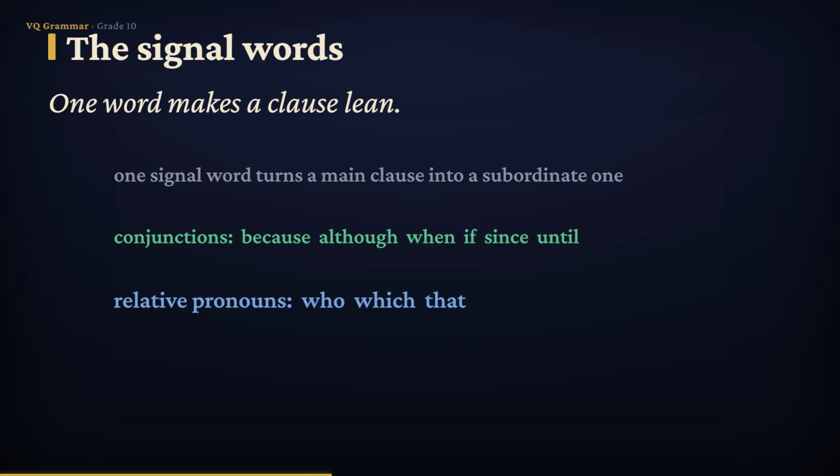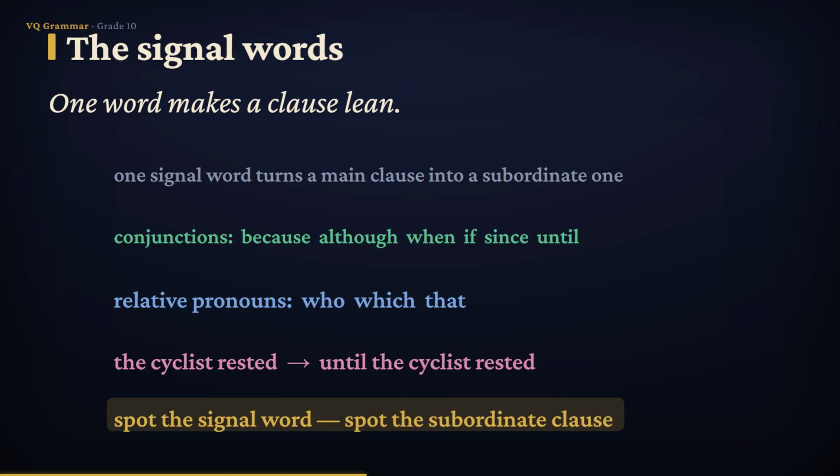Now, watch how much power one of these little words carries. The cyclist rested. That's a main clause, complete and finished. Now I add one word: until the cyclist rested. Same subject, same verb, but the thought is suddenly unfinished. The signal word did that, all by itself. So train your eye. Find the signal word, and you have found the subordinate clause.